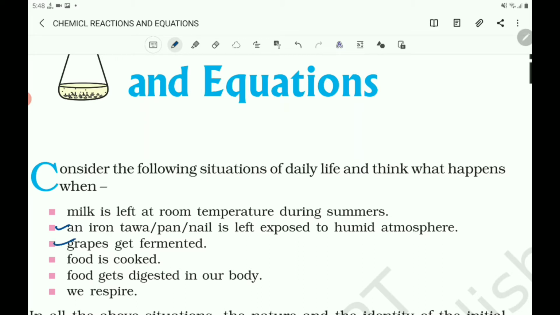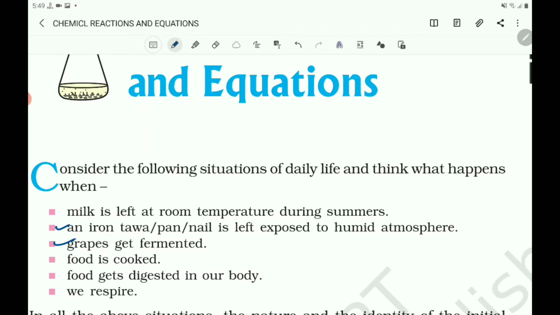Next, grapes get fermented. This is also one of the chemical changes. The complete nature of the grapes changes here. Next, food is cooked. When food is cooked, its original property changes. So chemically it is changed.